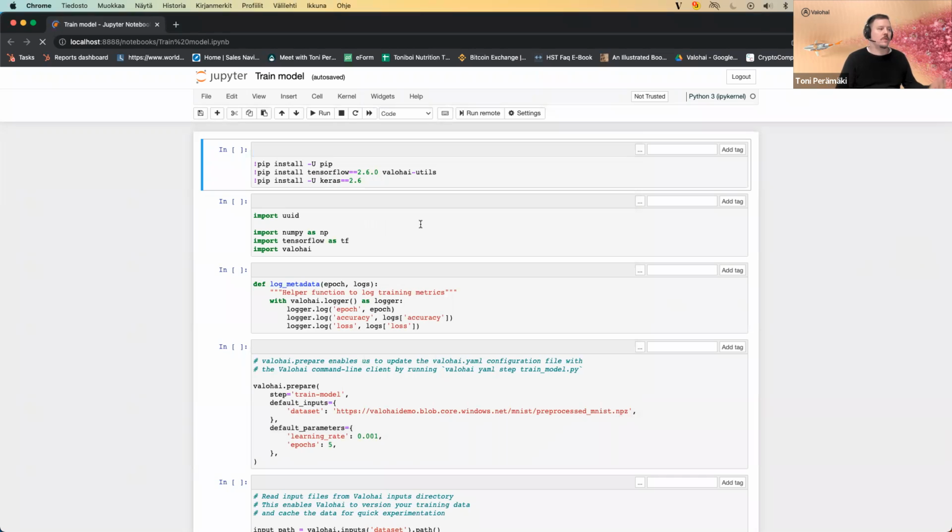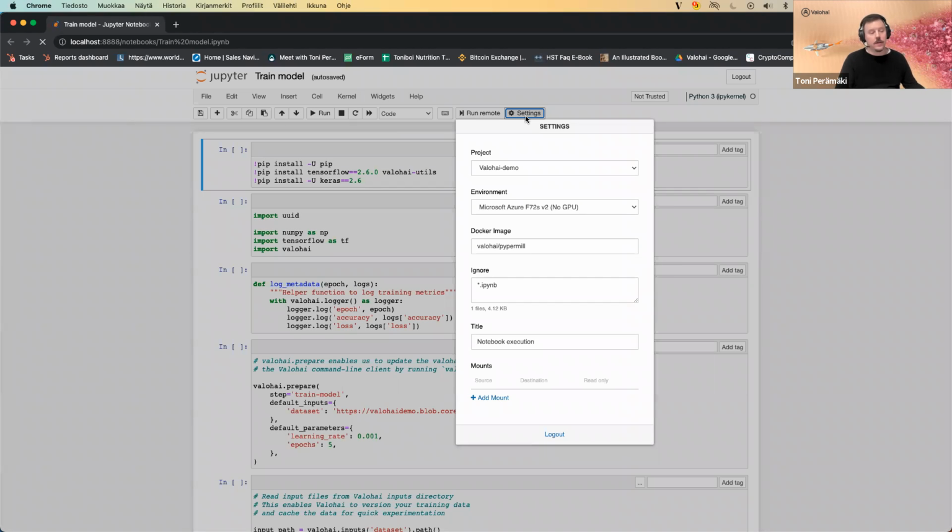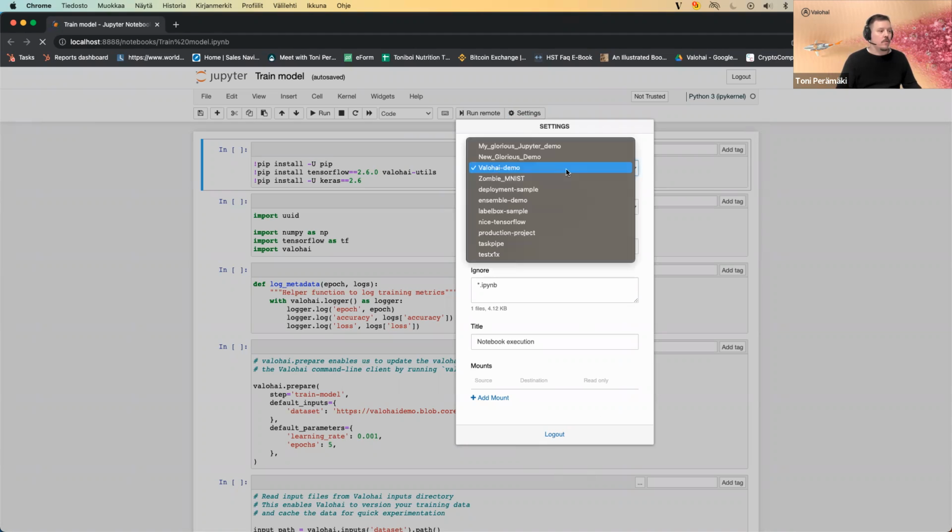If you're working on notebooks, in this case here, a local notebook, we have a Jupyter Notebook extension that connects your local notebook to Valohai implementation. So you log in with your own credentials or your organization credentials. So Valohai supports SSO. Select a project that you want to tie your code into. So if you look into Valohai from an organization management perspective, Valohai basically has organizations, teams, and projects.